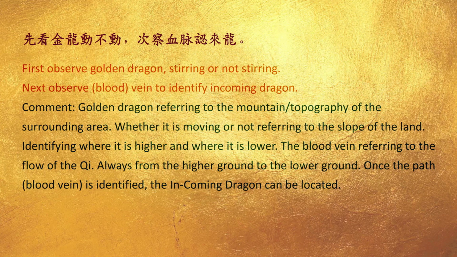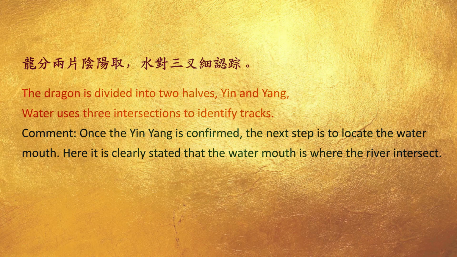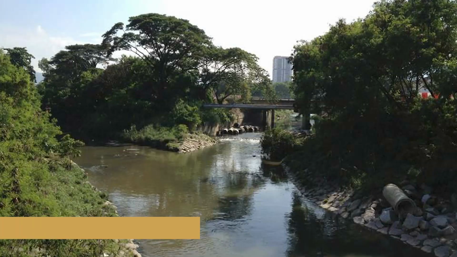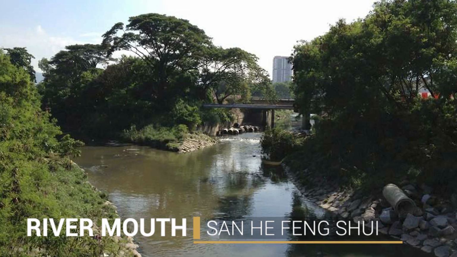Once the path, the blood vein, is identified, the incoming dragon can be located. The dragon is divided into two halves, yin and yang. Water uses three intersections to identify tracks. Once the yin-yang is confirmed, the next step is to locate the water mouth. Here it is clearly stated that the water mouth is where the rivers intersect. River mouth based on Sanherk Feng Shui.